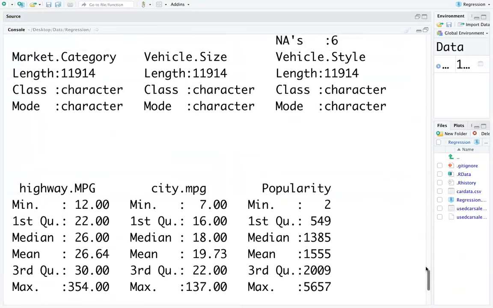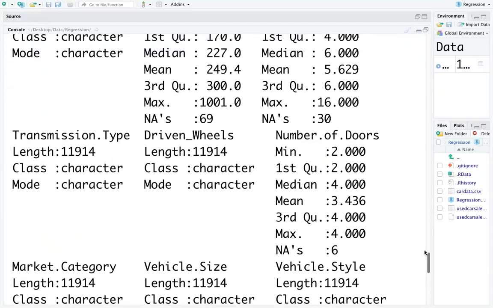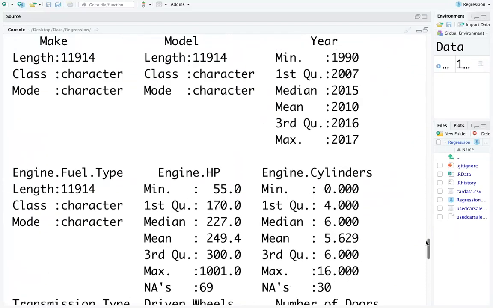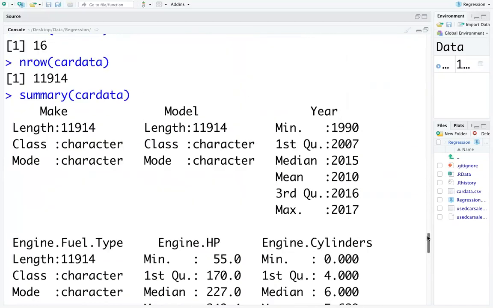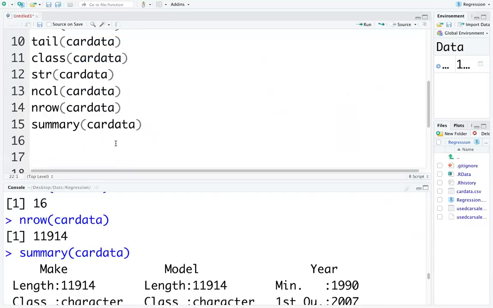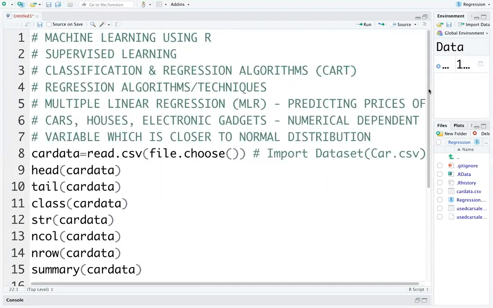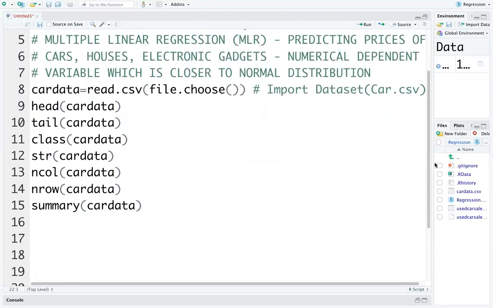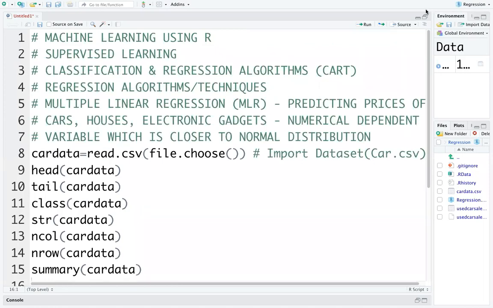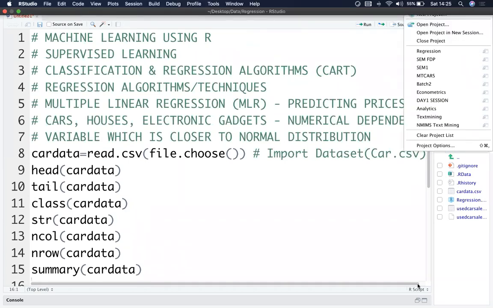So we have certain missing values, which are 6, 30, 69. Very small missing values are there. Okay. Now, the best way of handling missing values is you can treat them, or if they are in small quantities, you can delete them. Missing values can be seen in the summary command.